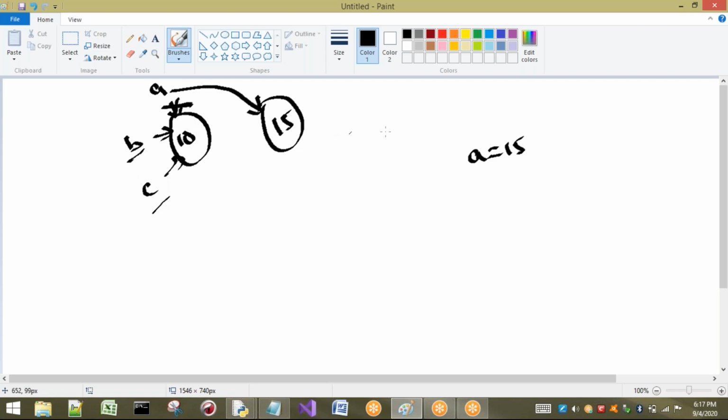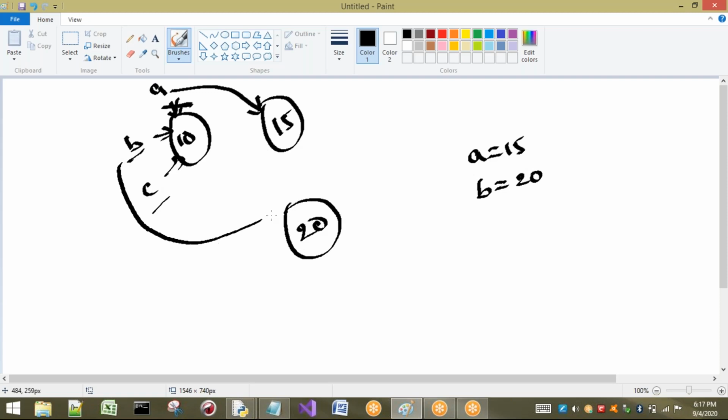Okay, let us consider again. I am going to change the value of B to 20, for example. Then what happens? A separate object will be created for B, and B will point to this 20, and the B reference to 10 is going to be removed. Now let us consider I am changing the value of C also, C as 15, for example. Then 15 is already available here, so C is going to point to 15. Now this link is also going to be removed.